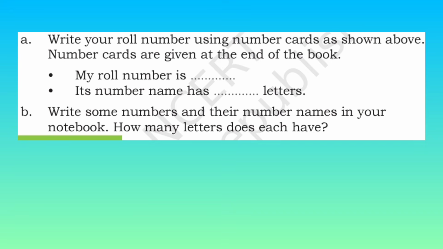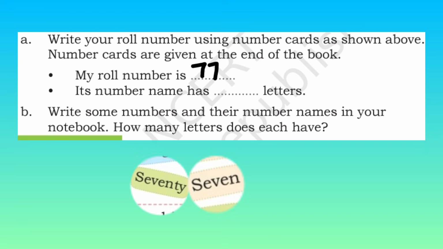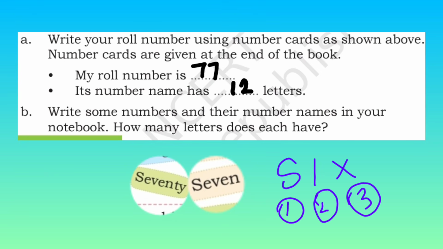So my roll number is, let's imagine it's 77. So I have shown a card with 70 and 7. Let's count the letters. Seventy has 7 letters and seven has 5 letters. So 7 plus 5 is 12 letters. Write some numbers and their number names in your notebook and count how many letters they have. Please write and practice this. For example, if you are writing 6, S-I-X, it has 3 letters. Likewise, please practice a few words.